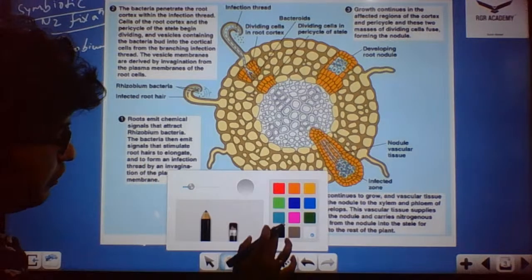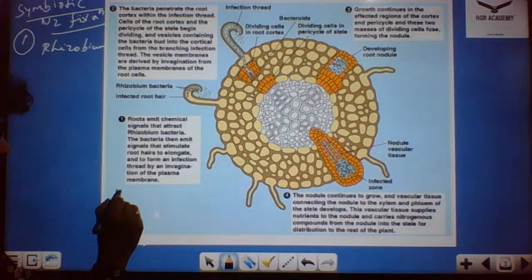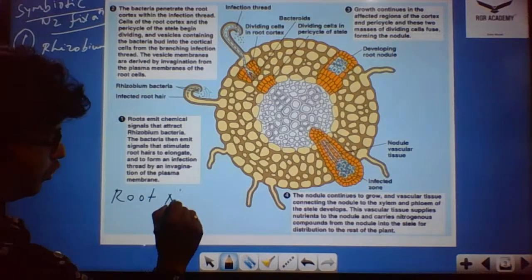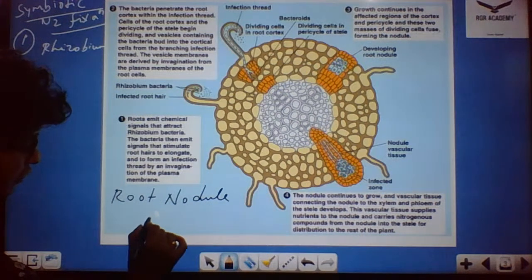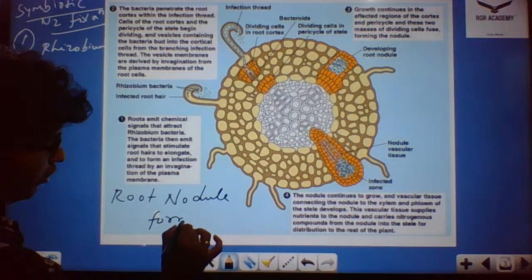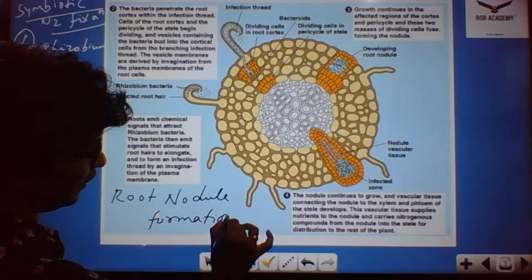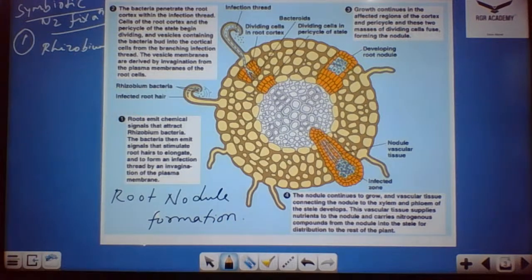This image represents the root nodule. I'll explain the series of stages involved in root nodule formation. This is the first stage of nitrogen fixation. This is a symbiotic bacteria that you could see, the Rhizobium.